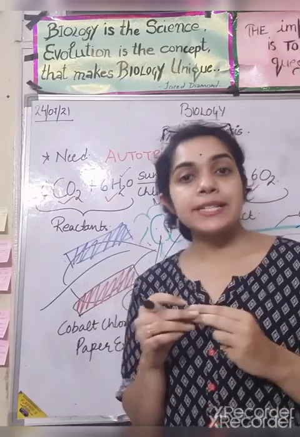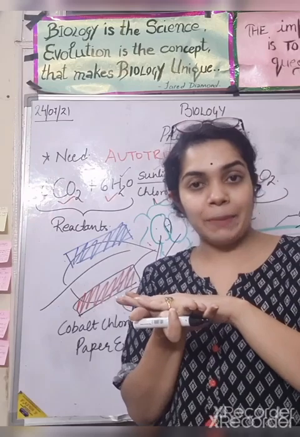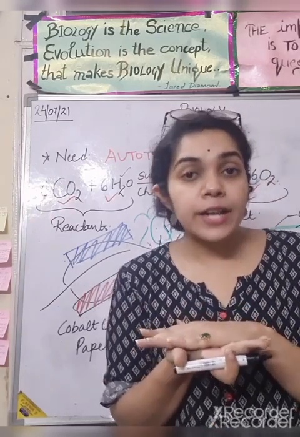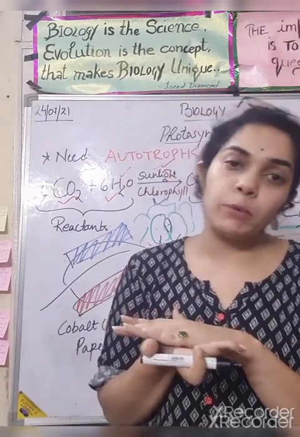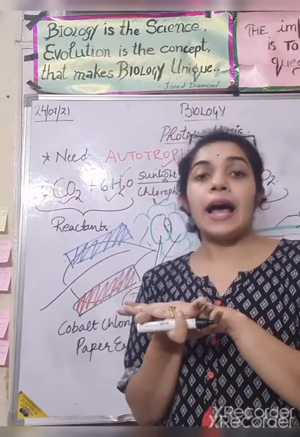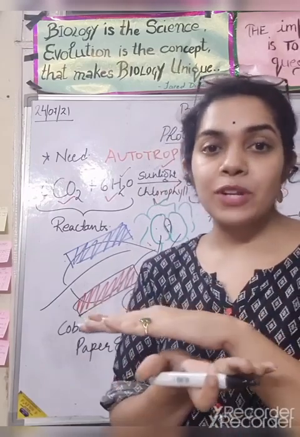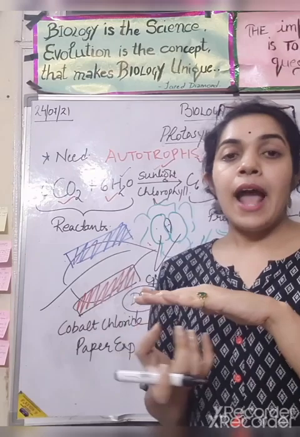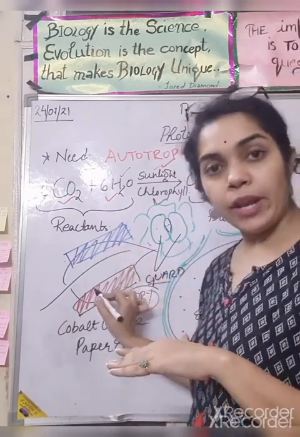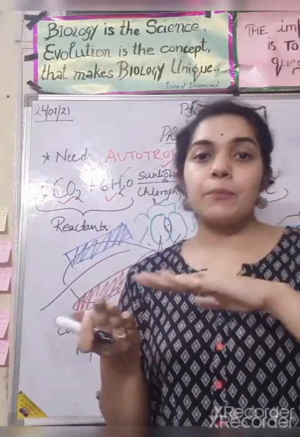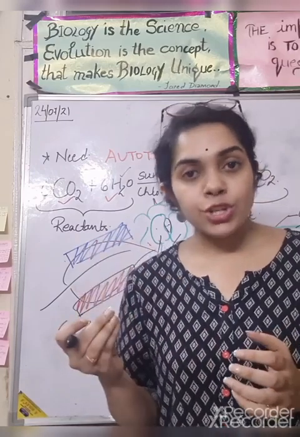ठीक है, तो उसमें से तुम्हारे जो लोअर साइड का एरिया है, the cobalt chloride paper will become which color? It will become pink. It will transform from blue to pink, right? Why is it happening so? Because all the stomata are present at the lower side, and the color changes from blue to pink. That means the stomata are present at the lower side, which is why it is releasing the moisture.